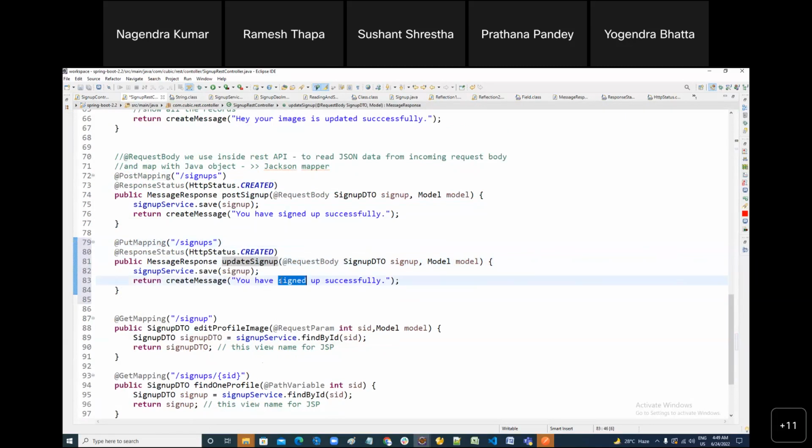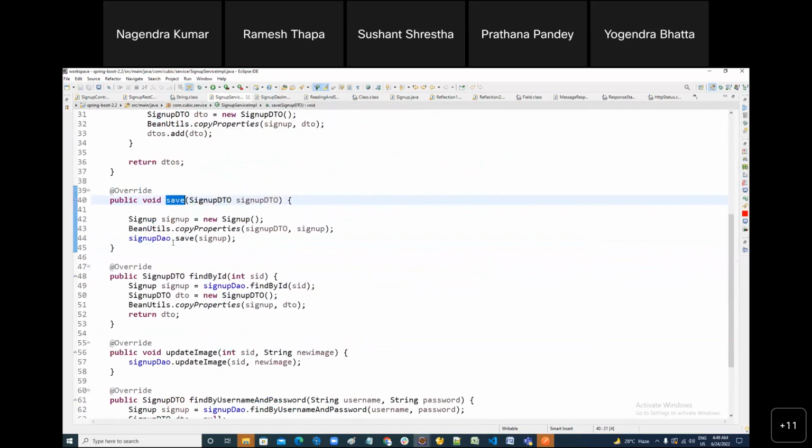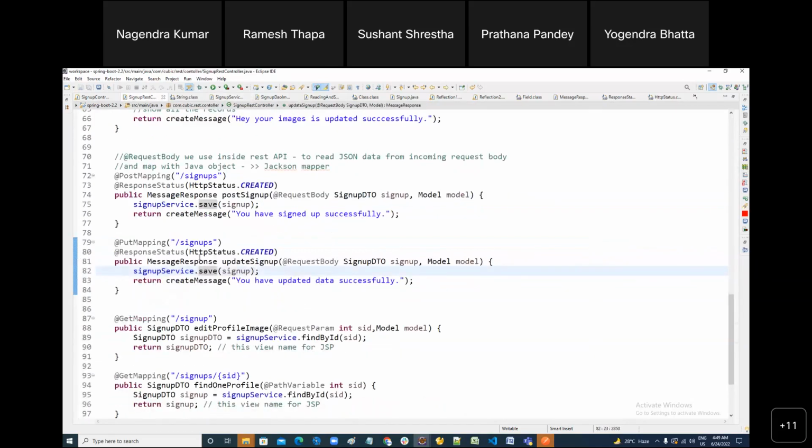You have updated data successfully. Next, instead of post, what do we have to write? Here, update. This is for update and this is for creating a new record. Everything is the same, only the method is different, right?